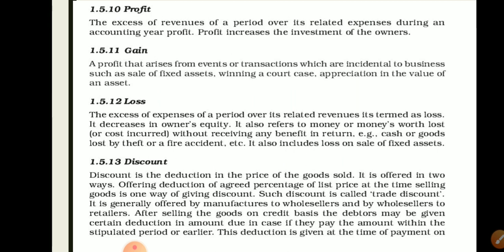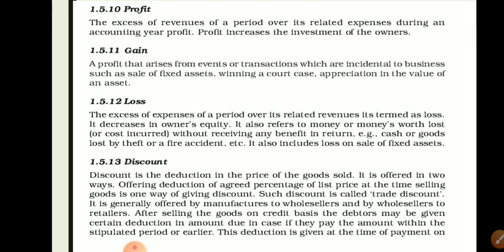It also includes loss on sale of a fixed asset. When a loss occurs due to the sale of a fixed asset, that amount is also included in loss.